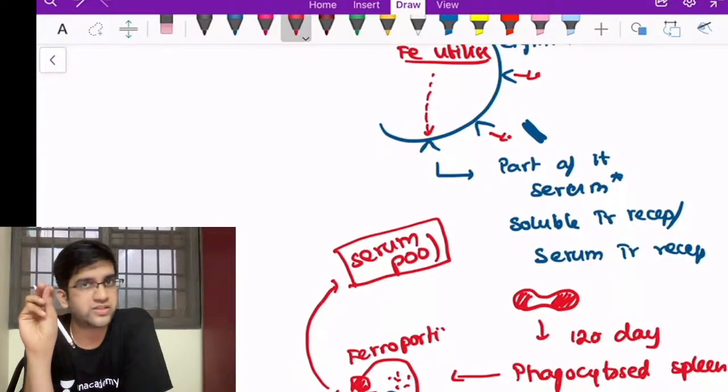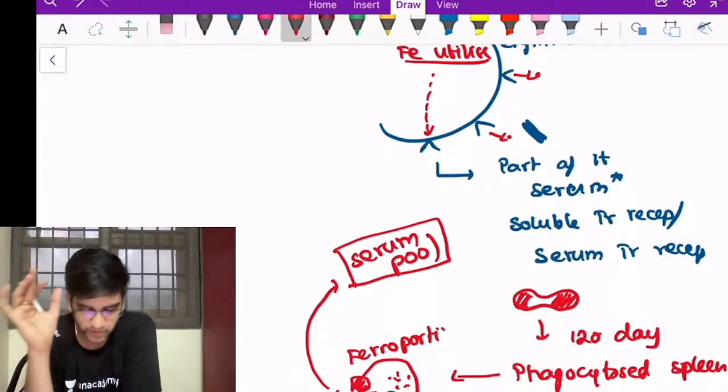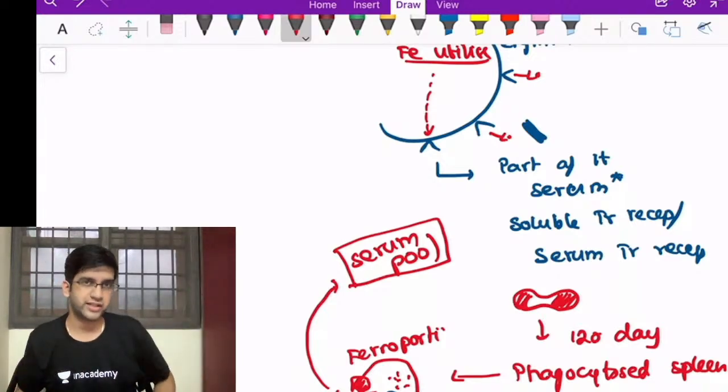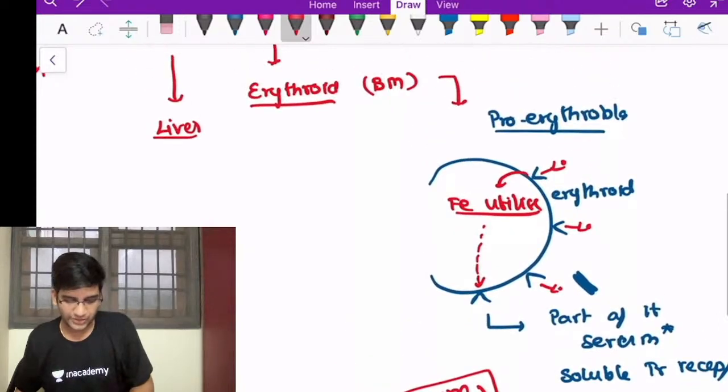From the mucosa, once it dies, it goes away. Fine. So this goes back to the serum pool. It's been reutilized. It goes to transferrin, again gets utilized in erythroid. Fine. This is what happens in my erythroid.